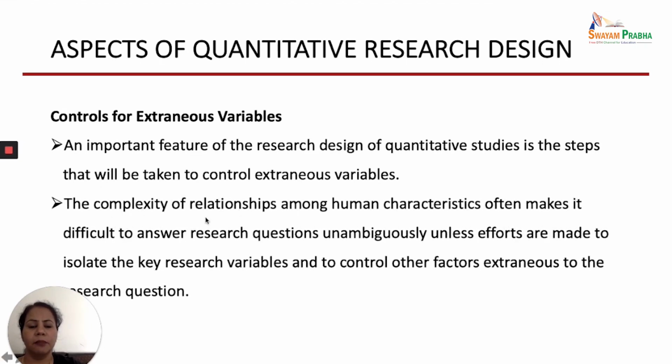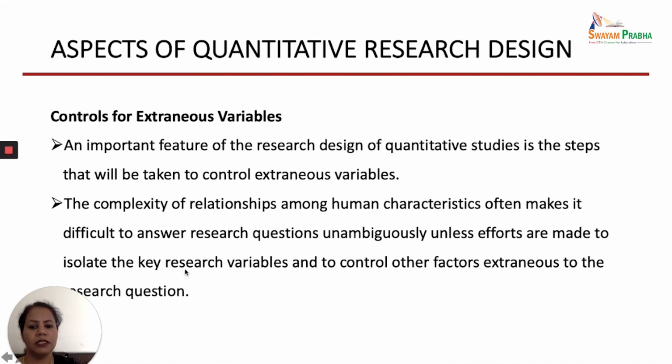Second, the complexity of relationships among human characteristics often makes it difficult to answer research questions unambiguously. Because there are a number of human characteristics which might be affecting your research variable, your research concept, there is always confusion unless efforts are made to isolate the key research variables and to control other factors extraneous to the research question.